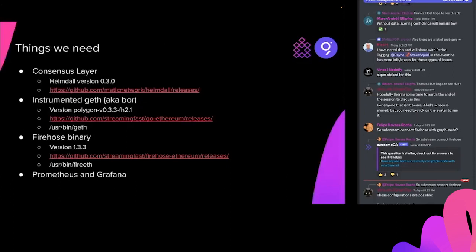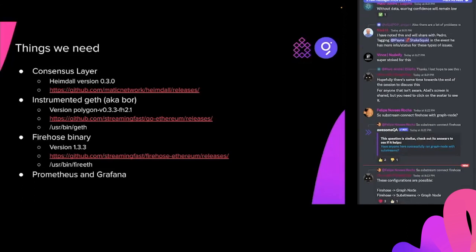Okay, so here's the links. Maybe somebody can copy paste them and put them in the chat of all the different things that we need to get going with Polygon. So we need those 3 different binaries. We've got the latest versions of everything there. Just to note about the consensus layer, I'm not going to talk about it. It's the same setup that you would already set up if you had a Polygon node. Follow the Polygon documentation. Nothing to add in value here, so I'm just going to skip over that.